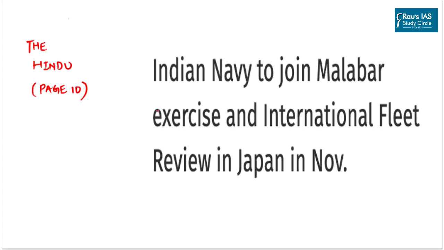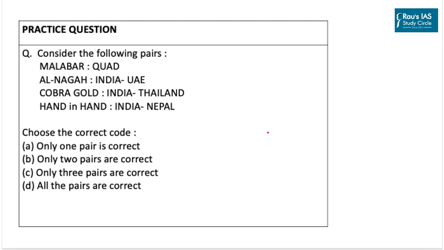Moving to the last question of the day, the news had featured in the Hindu and talks about the Malabar exercise that is about to happen in the next month of November. Now, a practice question in this regard can be framed with respect to various multilateral and bilateral exercises. The practice question says, consider the following pairs. Malabar paired with Quad. Now, this pair is correct as Malabar is now a comprehensive exercise which involves coordination between the United States of America, India, Japan and Australia.